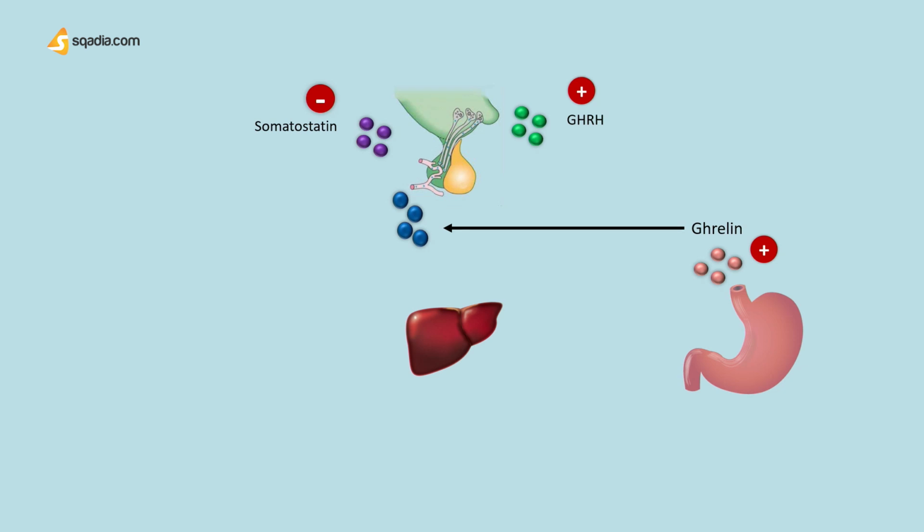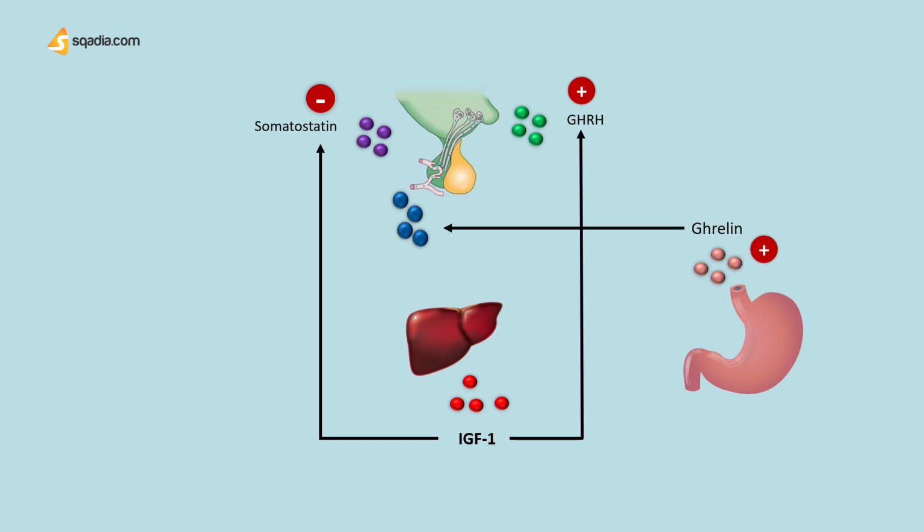Growth hormone secretion is also part of a negative feedback loop involving IGF-1 from the liver. High blood levels of IGF-1 lead to decreased secretion of growth hormone, not only by directly suppressing the somatotrophs but by stimulating the release of somatostatin from the hypothalamus. Growth hormone also feeds back to inhibit GHRH secretion and probably has a direct inhibitory effect on secretion from the somatotrophs.